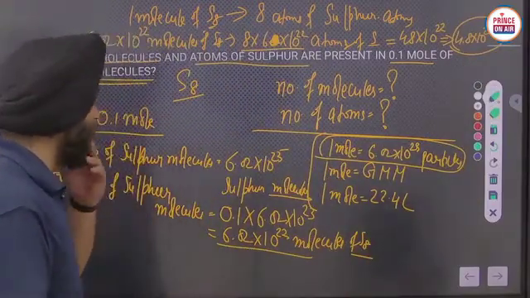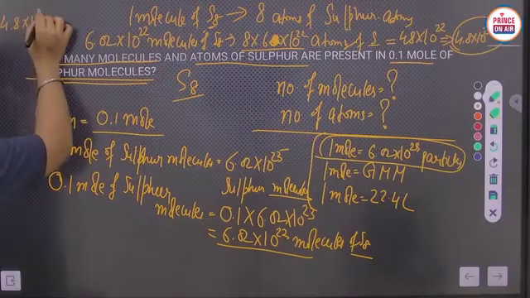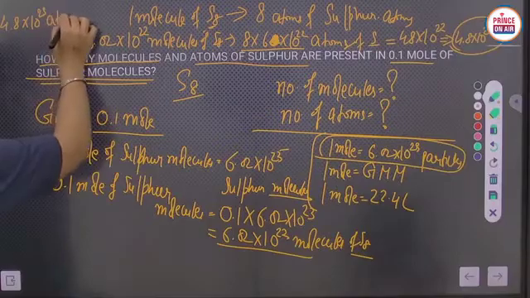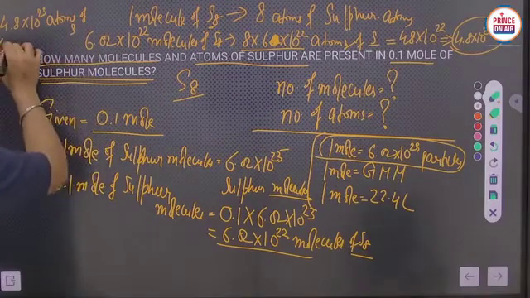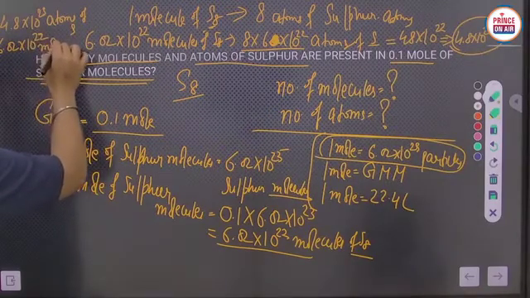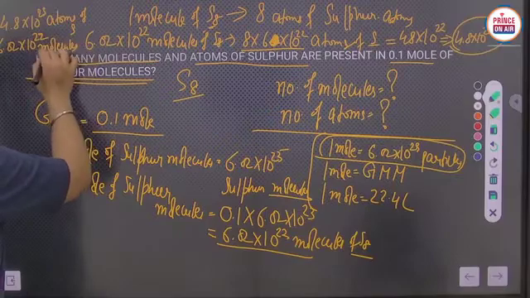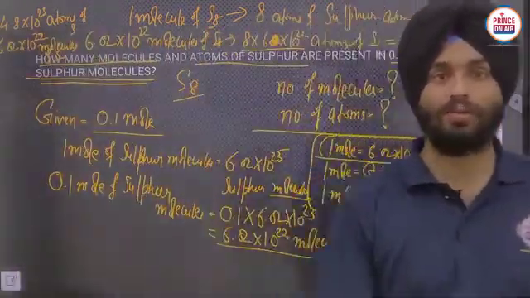So the answers are 4.8 into 10 to the power 23 atoms of sulfur and 6.02 into 10 to the power 22 molecules of sulfur. That is the answer. In this way you can solve.